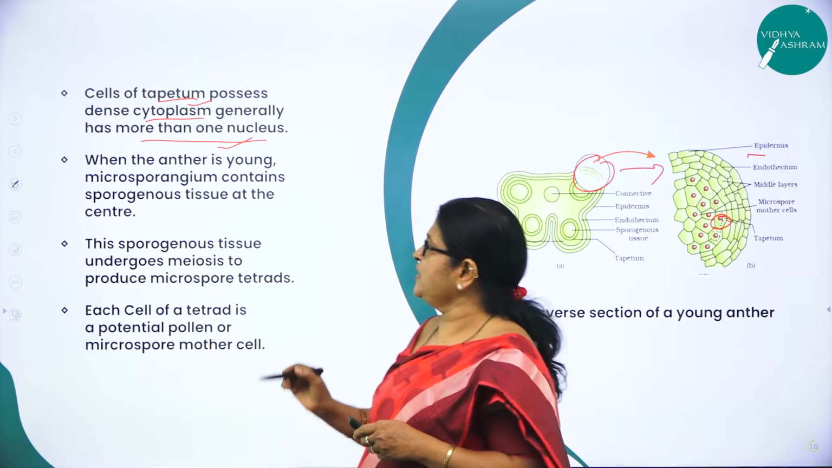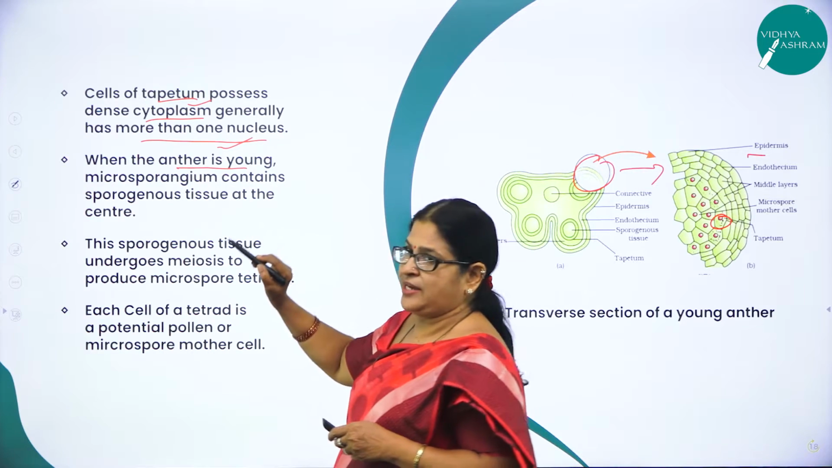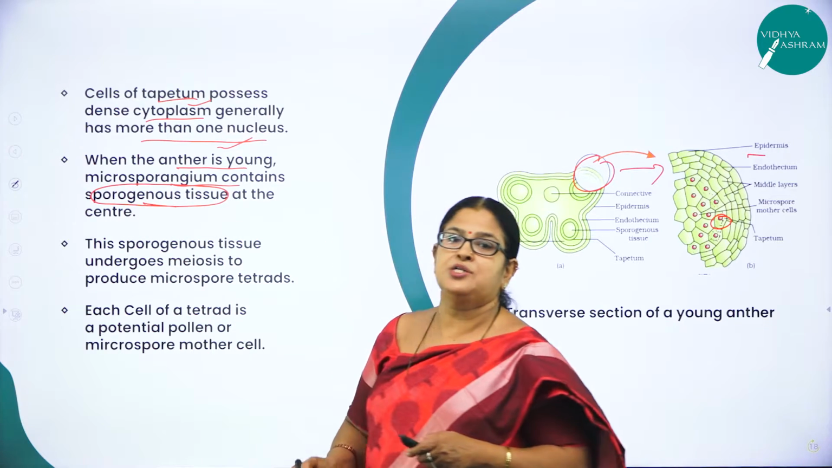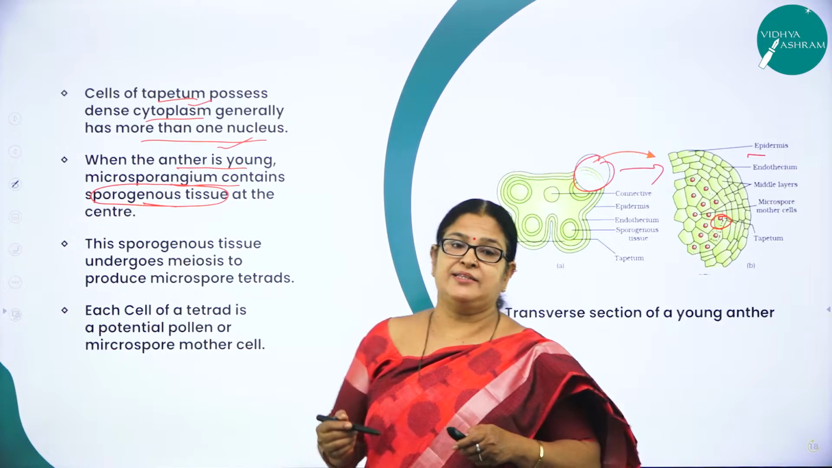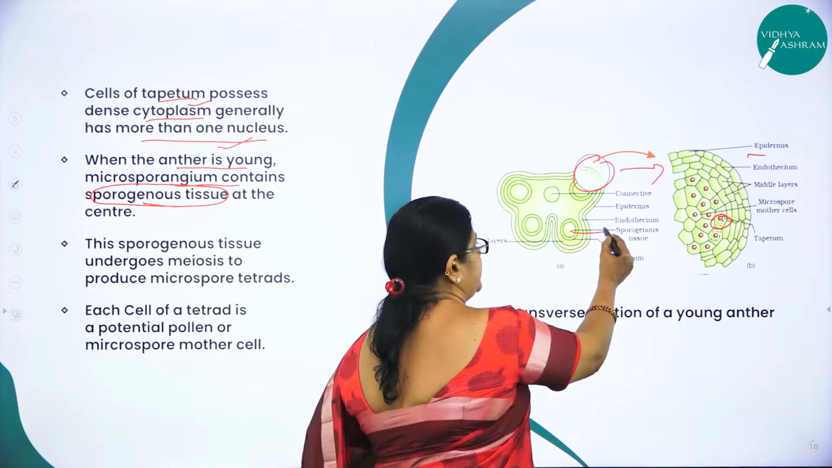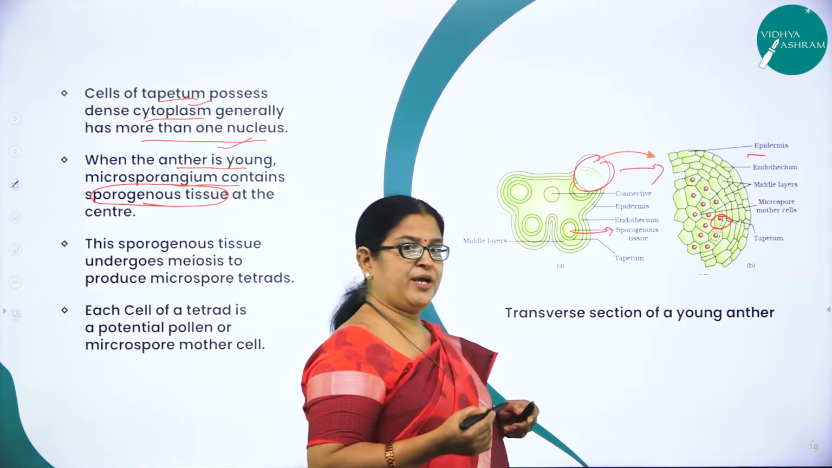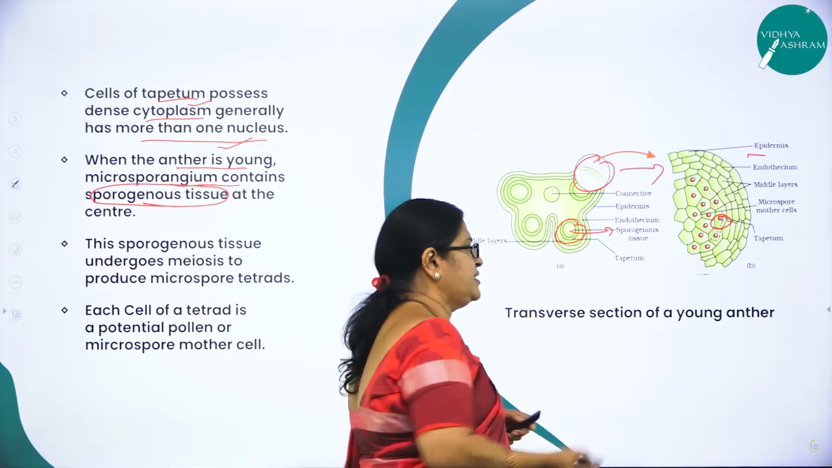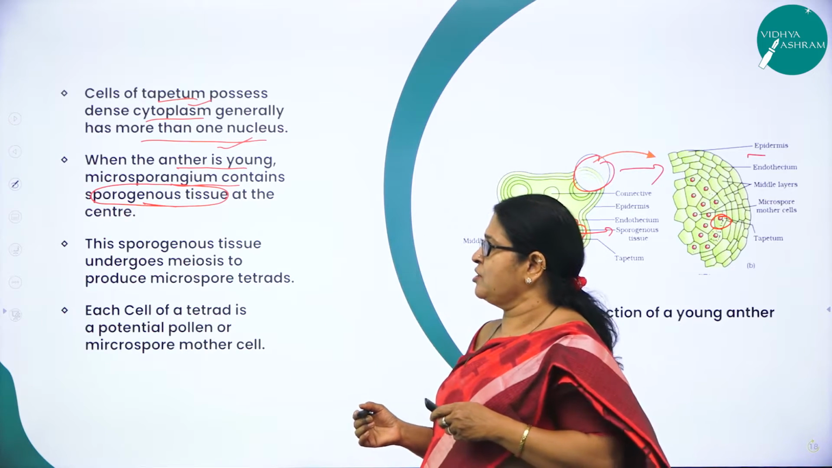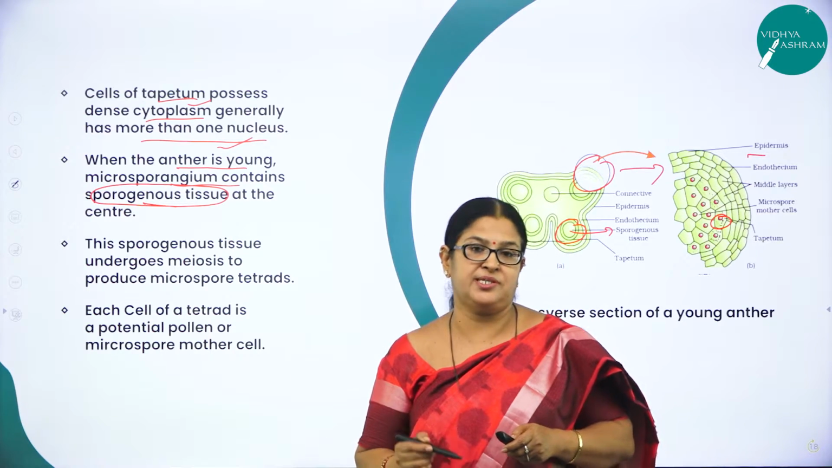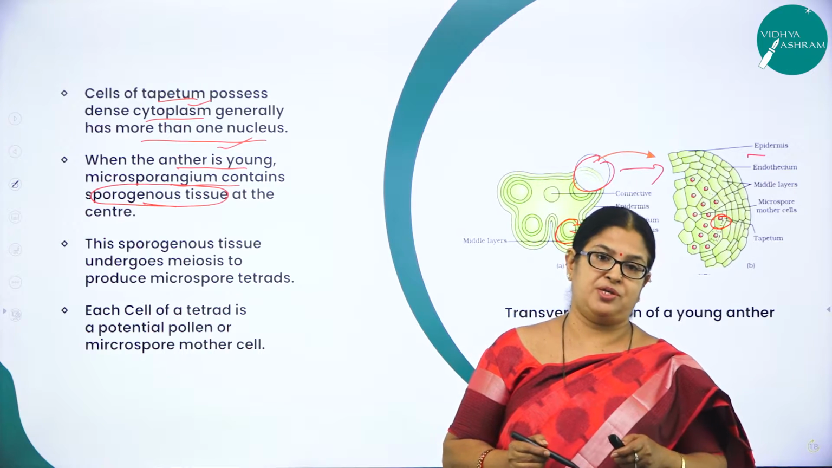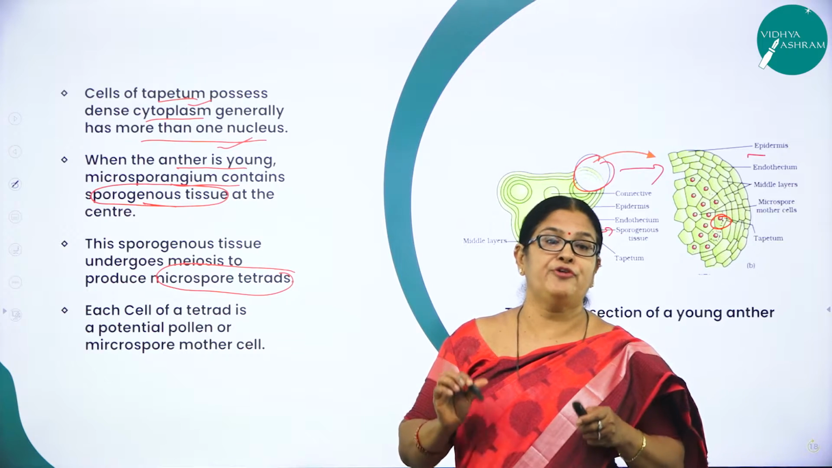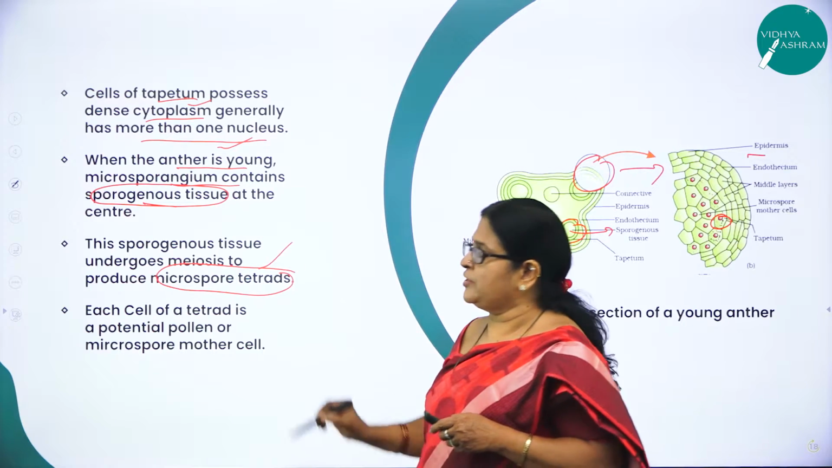And one more thing you can see in the picture: when the anther is young, the microsporangium contains a very, very important tissue called sporogenous tissue, at the center. So this is the sporogenous tissue. So the young microsporangium contains what? A sporogenous tissue at the center. It's a very, very important concept. And this sporogenous tissue further undergoes meiosis to produce microspore tetrads. It is in a cluster of 4, hence the name microspore tetrads.